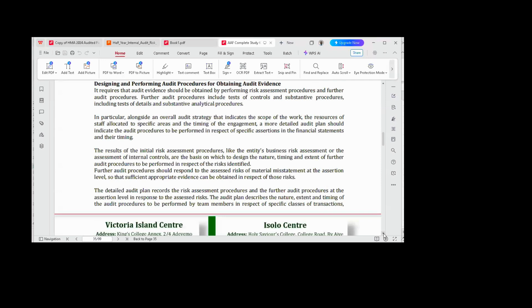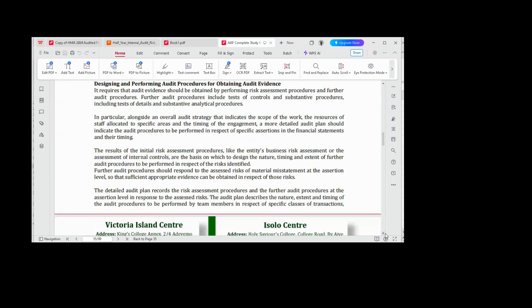Now, like I said, I've explained all this part before. Designing and performing audit procedures for obtaining audit evidence. I talked about planning, and I talked about the need to carry out a preliminary audit risk assessment. So what that means is that as an auditor, you cannot audit what you don't understand.